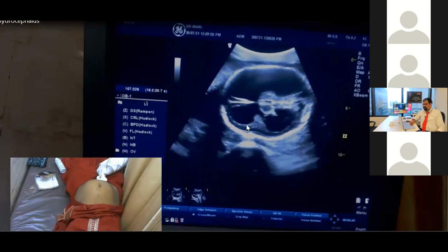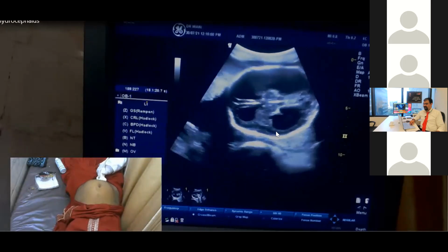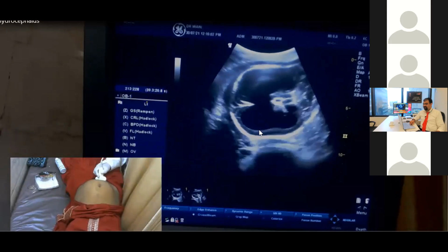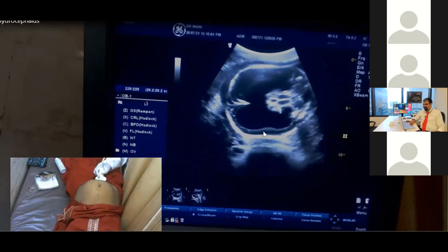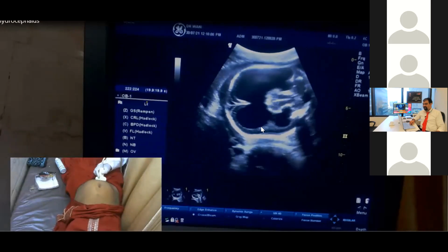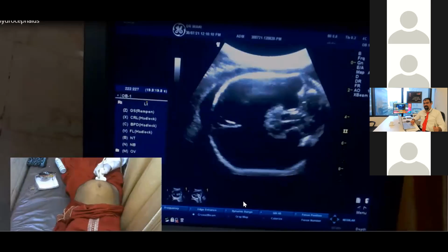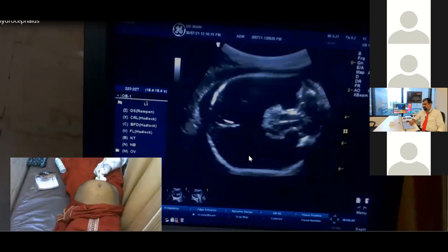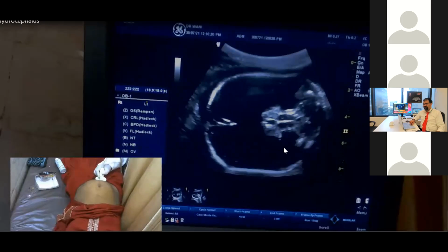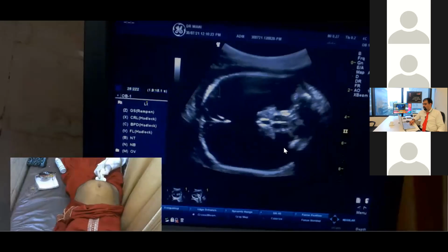So of course, this is ventriculomegaly, and that too a severe ventriculomegaly. But where is the choroid plexus? The choroid plexus will be dangling in these dilated lateral ventricles. Let us see if we are getting the choroid plexus now.